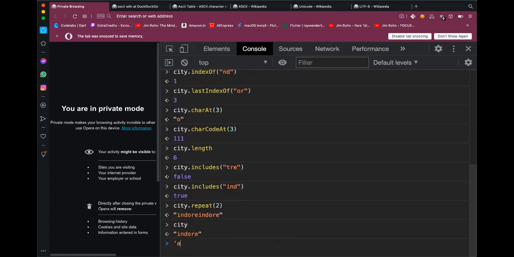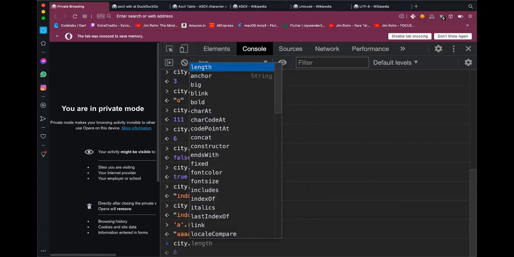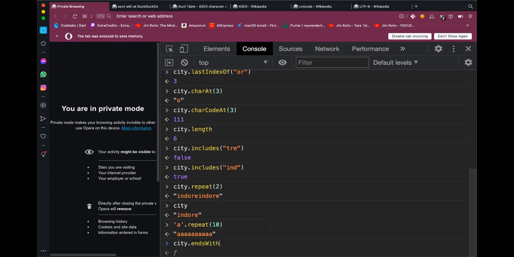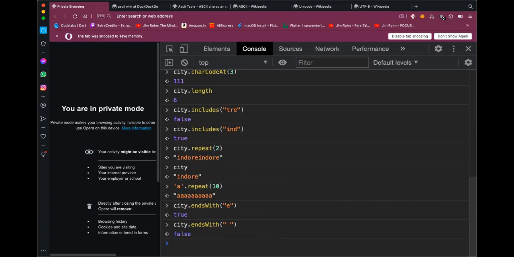I can do something like a dot repeat 10 and a will be repeated 10 times. So there are others as well. There is endsWith search string, like I can check whether it ends with E or not. Yes. Whether it ends with the empty space, false.